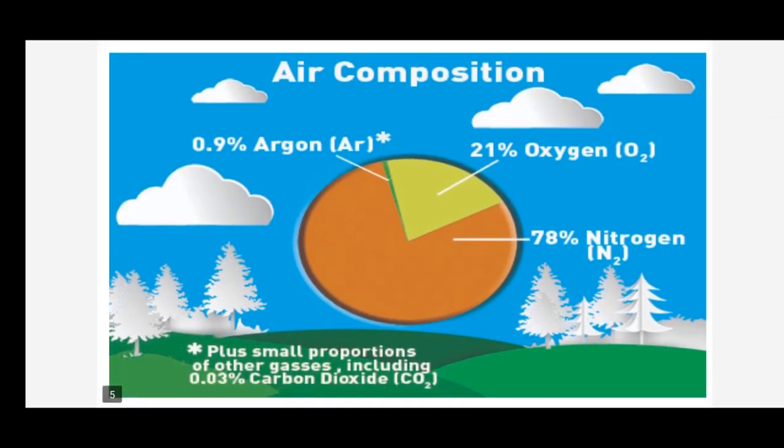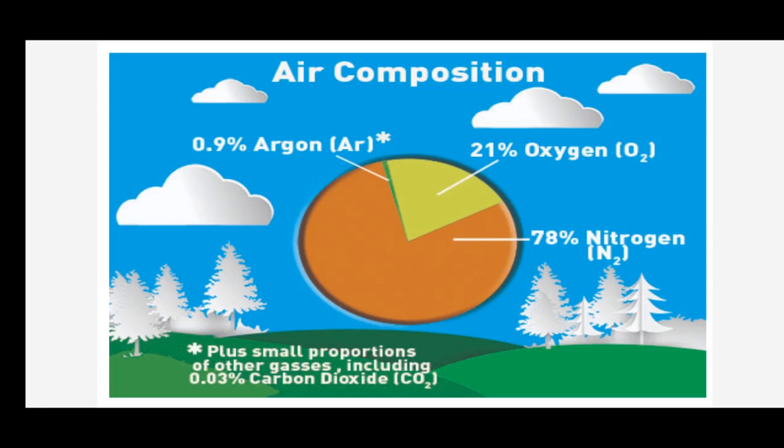That too, carbon dioxide, how much percent do you know? 0.03%, just 0.03%. And all the other gases also comprise this atmosphere. So what are the other gases present in this atmosphere, children? Helium, ozone, argon, neon, beryllium, hydrogen, etc. But these are found in very small quantities.